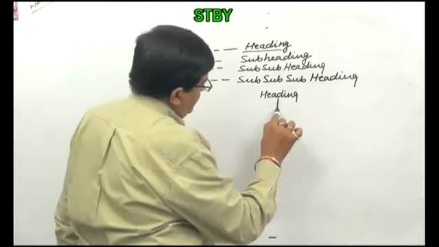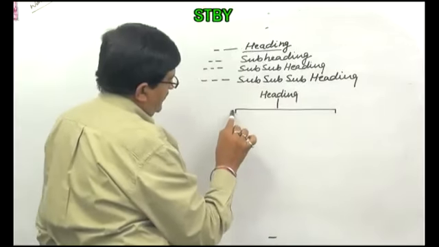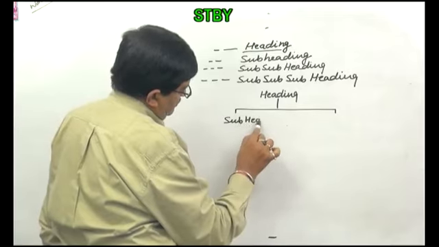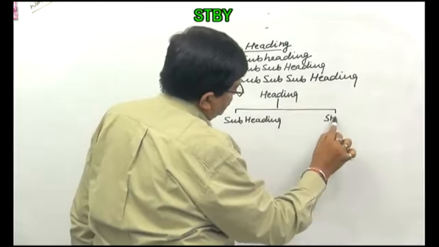So heading, there will be subheading, I'm writing only SH.